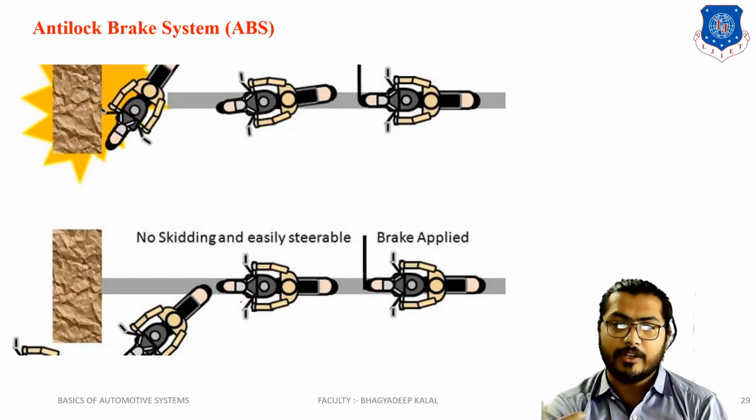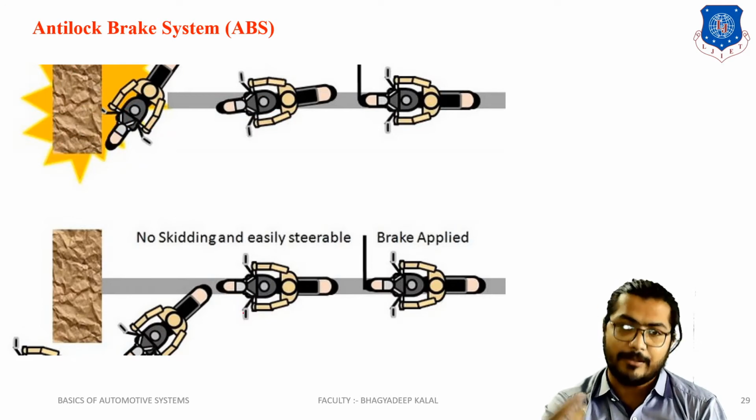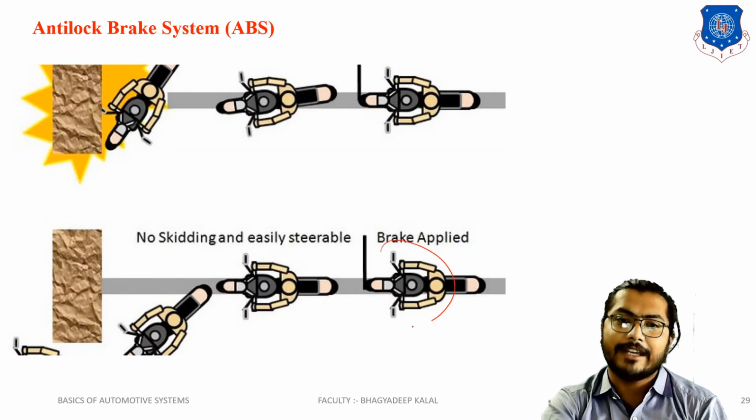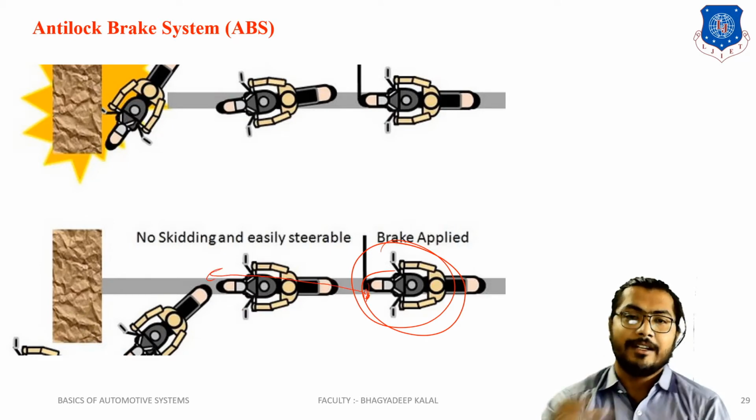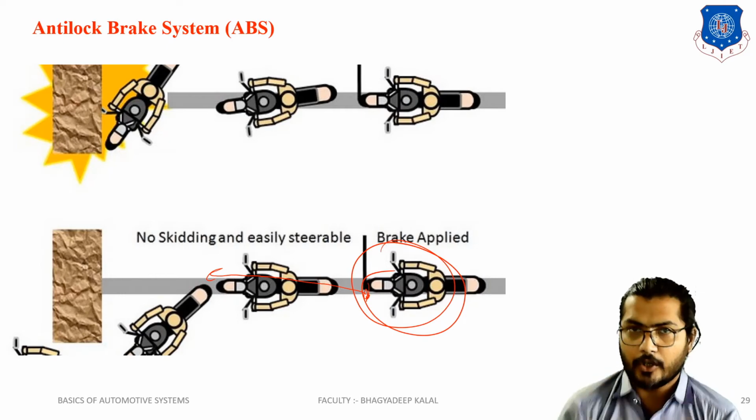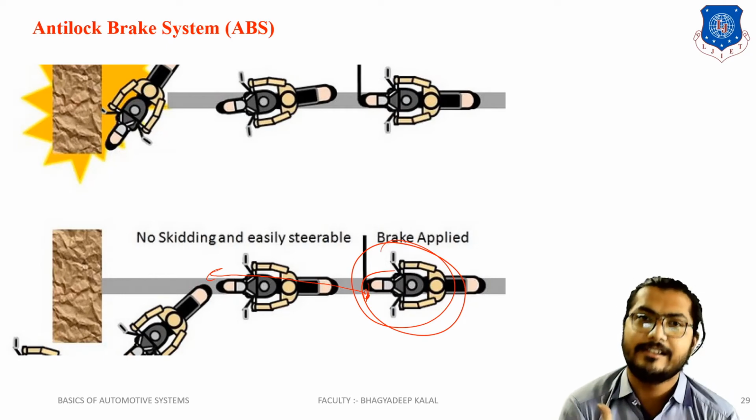But in the case where ABS is there, on this bike, you apply the braking from this condition. Your wheel is locked and suddenly it is released, and again locked and released.